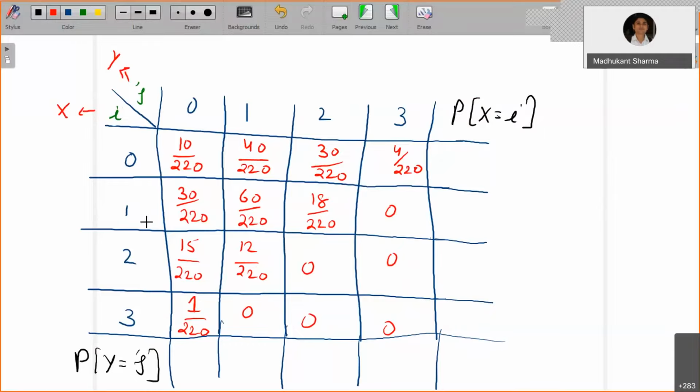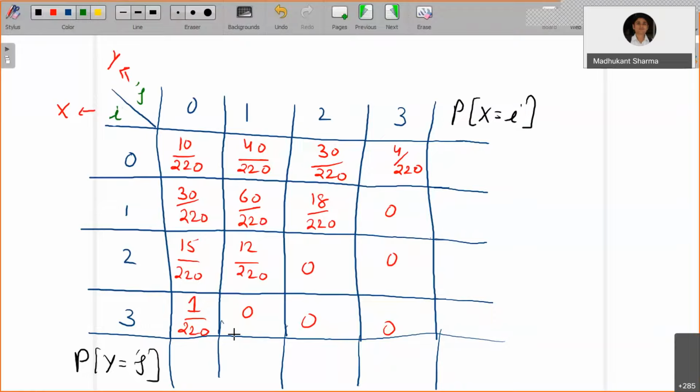Okay, right. Certainly these values are 0 for some cells. Why? Because there is no chance of getting x equals 1 and y equals 3, because 4 balls are not going to come. The sum 1 plus 3 is 4, and more than 3 balls are drawn, so these probabilities are 0.